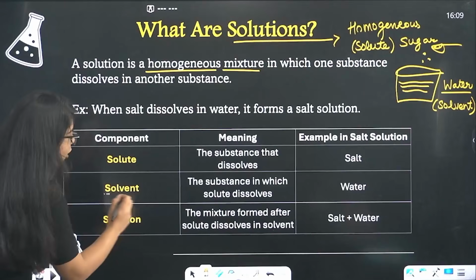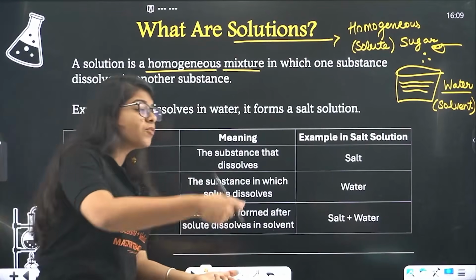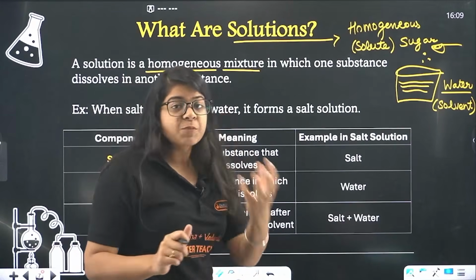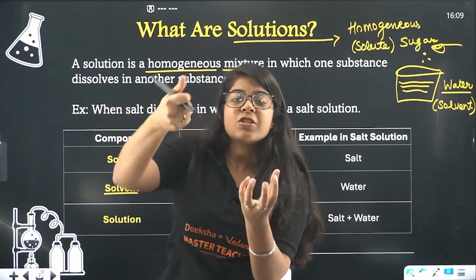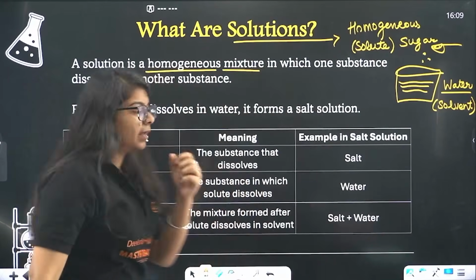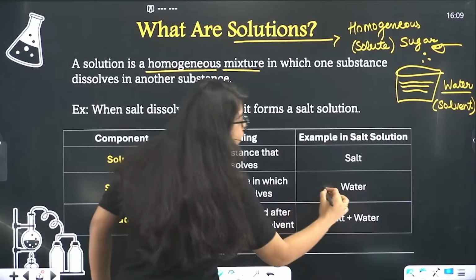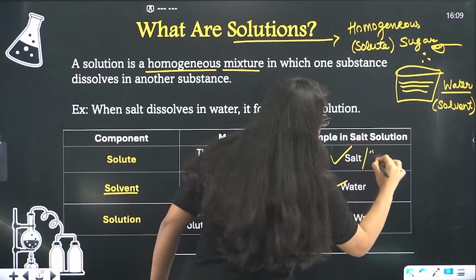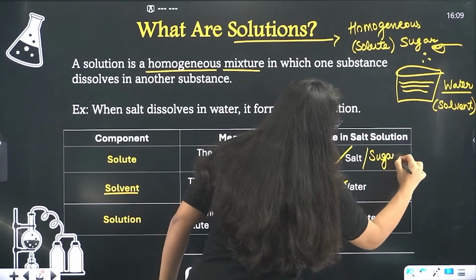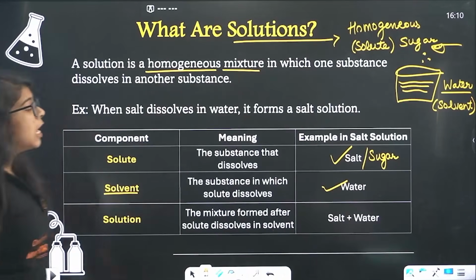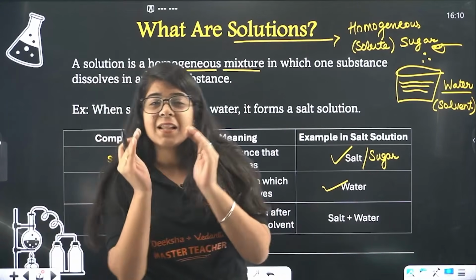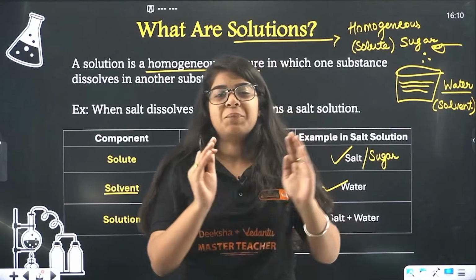Solvent, on the other hand, is the substance in which solute dissolves. So this is the substance in which sugar is dissolving, right? So that is our water, this is our salt, or you can also write sugar. Both are same. Then we have solution, the final mixture, the final sweet water you get, right?